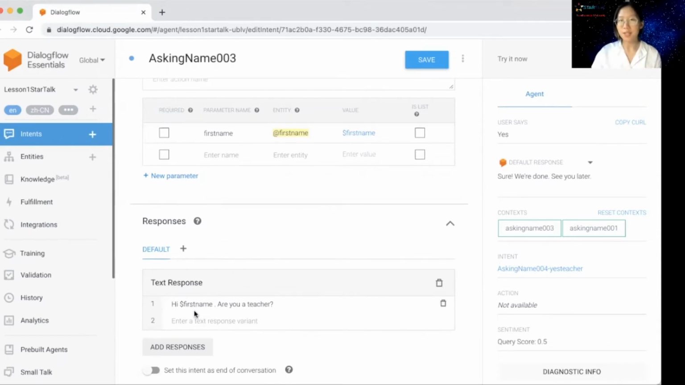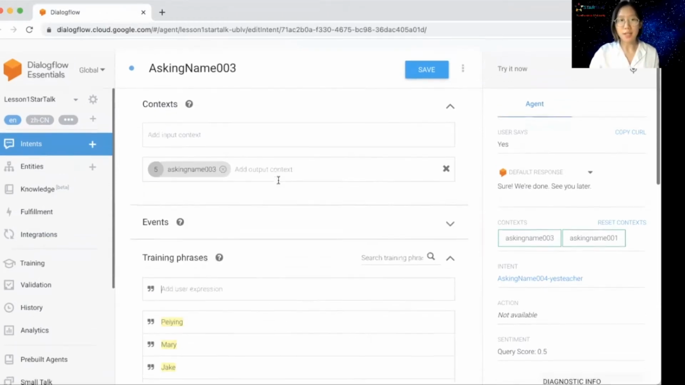For example, in this case, when I provide the chatbot my first name, the chatbot says, "Hi, Pei-ying, are you a teacher?" By repeating my name, it feels like the chatbot is more talking to me directly.